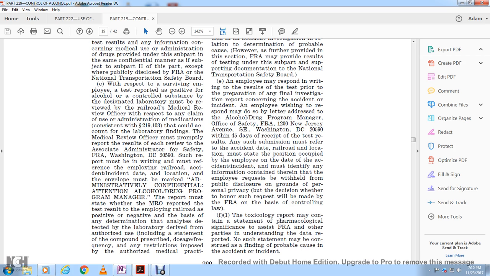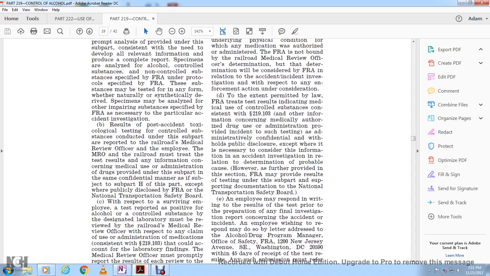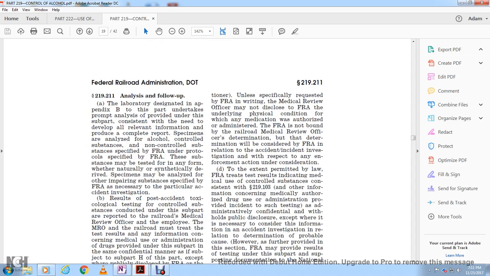The report must state whether the MRO, the medical review officer, reported as the result of the testing the employee of the railroad as positive or negative, the basis if there is any determination, the analytes detected by the laboratory, and the authorized use, including a statement of the compound, prescribed dosage and frequency, and any restriction imposed by the authorized medical practitioner, unless specified by request of the FRA in writing. The medical review officer may not disclose to the FRA any underlying physical condition or the name of the medication authorized by the administrator.